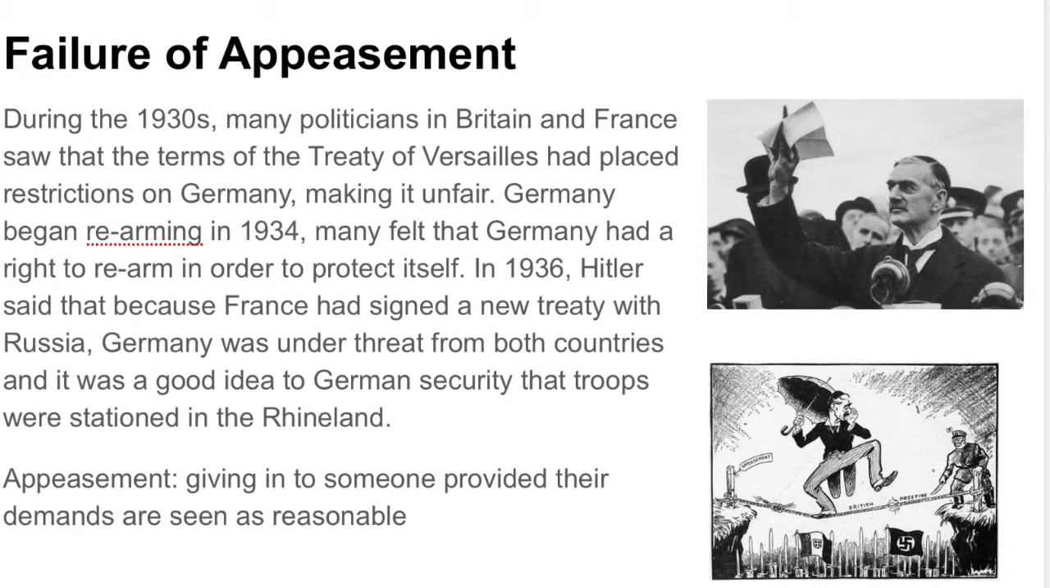In the 1930s, many politicians in Britain and France saw that the Treaty of Versailles put restrictions on Germany and made it unfair. So Germany began to rearm themselves in 1934 because they thought they had the right to protect themselves. In 1936, Hitler said that because France had signed a new treaty with Russia, Germany was under threat from both countries, and it was a good idea for Germany's security that troops were stationed in the Rhineland.